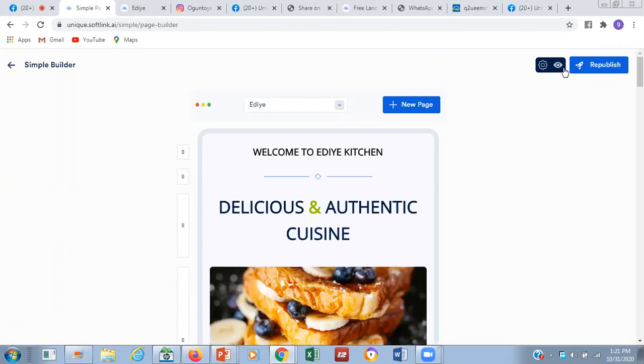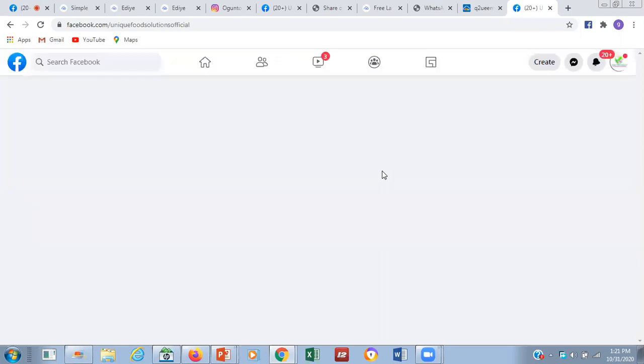So now, how do you generate your link? After you click on this, this is your landing page. So you can now configure this landing page on your WhatsApp page. There is something that we need to know. Now, let me just come to my Facebook page and see some of the things that we need to know. For those that are going to be registering with us for 3,000 naira, some other things that will be opened up to you is this. Let me quickly explain that now before I round up. By 1:30, I need to round up so that we can ask questions and we'll call it a day.